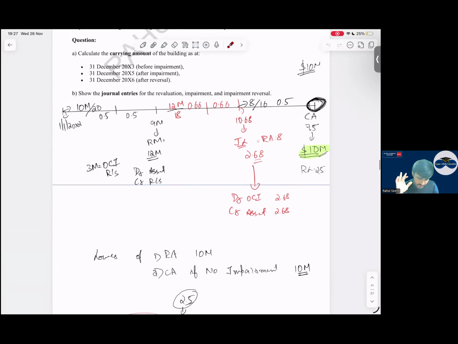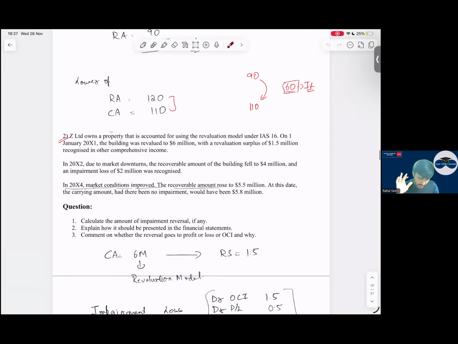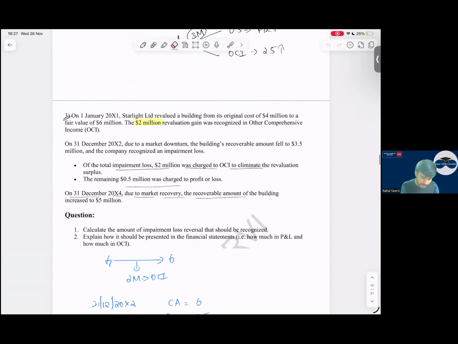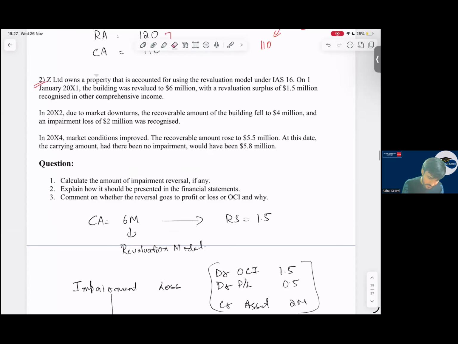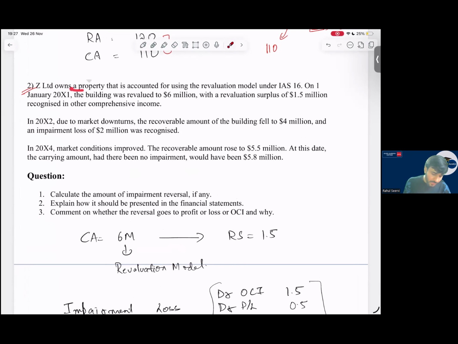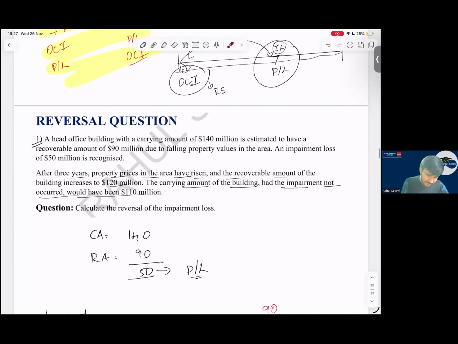This is revaluation model, corporate asset. In the question bank, there is an MCQ question. Z Limited owns property that is accounted for using the revaluation model under IAS 16. No, not revaluation. I'll not take revaluation, it will create a little bit of difficulty. It's enough that you understand the cost model.